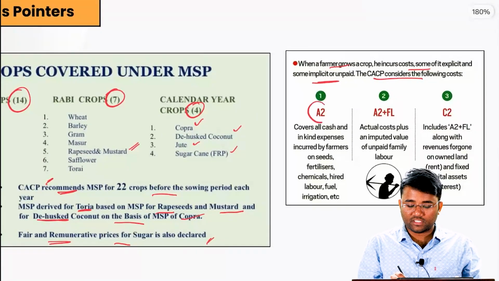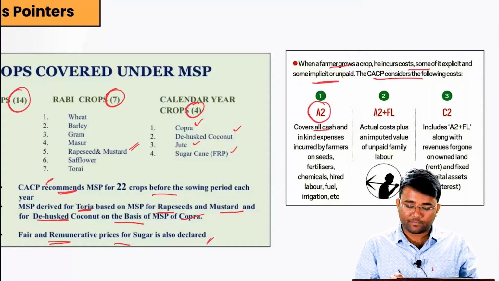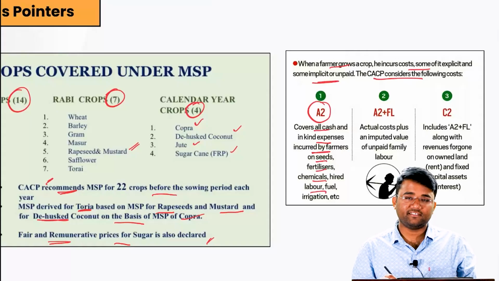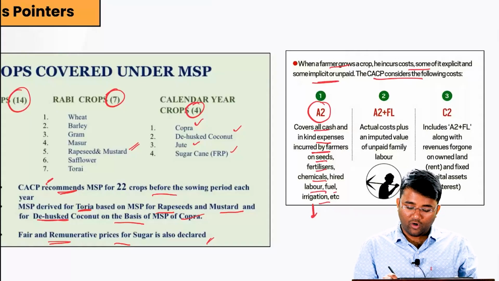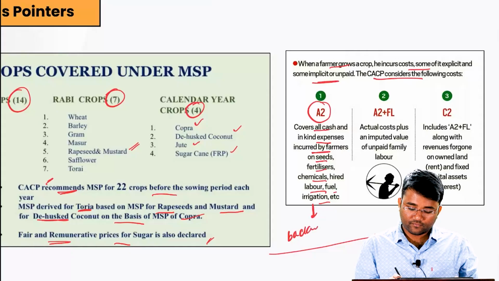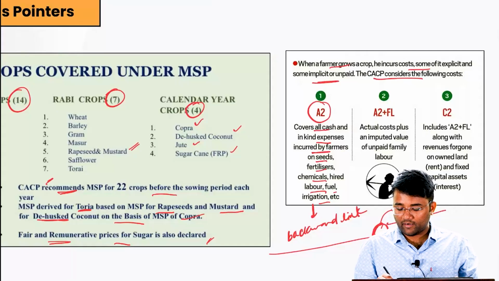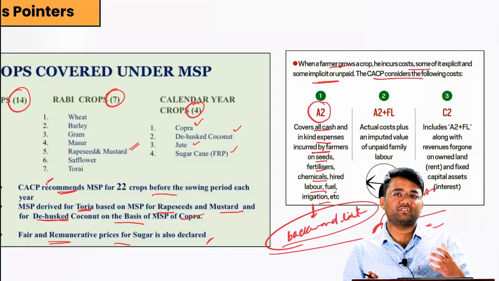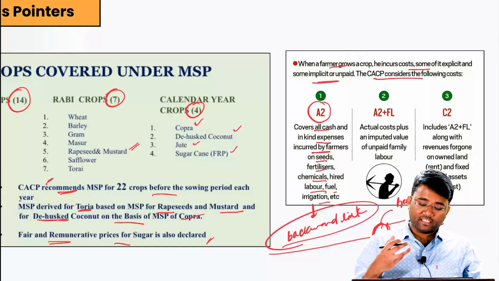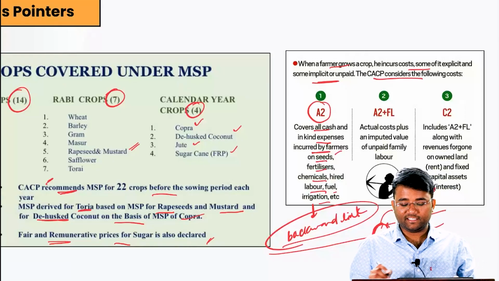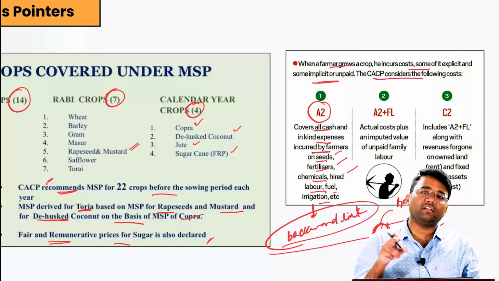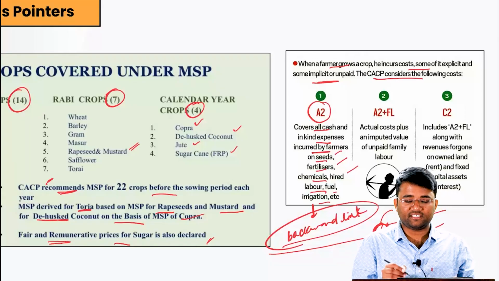First of all, A2 cost, which covers all the cash and in-kind expenses incurred by the farmers on seeds, fertilizers, chemicals, hired labor, fuel, irrigation, etc. This means all the inputs or all the backward linkages, right? Let's suppose this is the farmer, and this is after this particular farmer is harvesting his crops. All these are the forward linkages, right? So all these backward linkages or the inputs that have been used, whether it is seeds, fertilizers, chemicals, hired labor, fuel, irrigation, whatever the cost that has been paid by the farmers, that is considered under the A2.